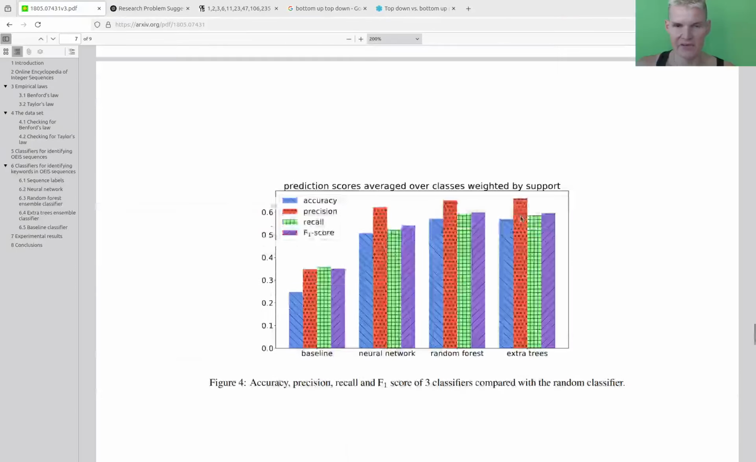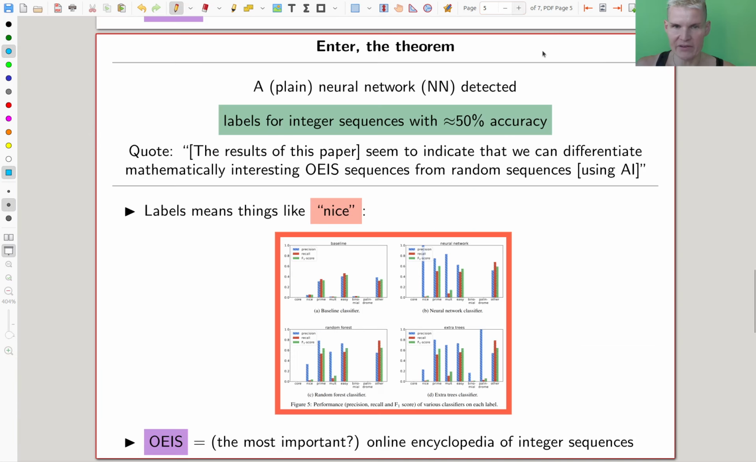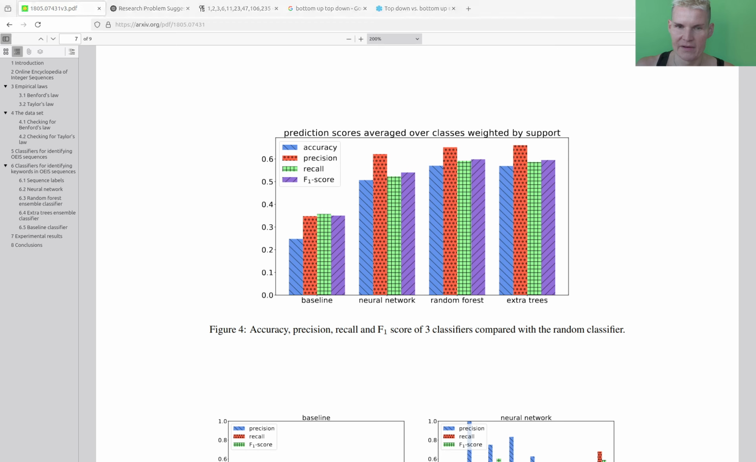So they trained a neural network. Oh, I should go on with my slides, I guess. They trained a neural network, and it did not too badly actually, roughly 50%. We can have a look at the paper. They had a baseline, a neural network, and they compare accuracy, precision. There are various different ways to compare the output. Let's just say with accuracy, it goes roughly up to 50%.